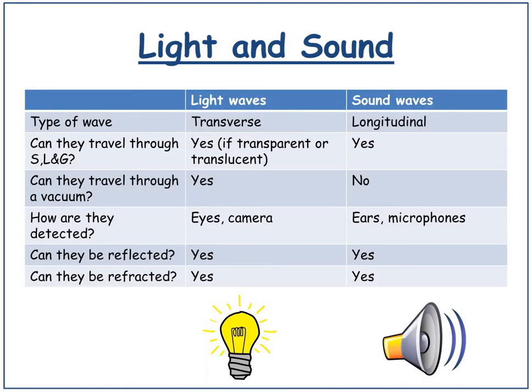Here are a few differences between light and sound. Light waves are transverse, whereas sound waves are longitudinal. Light waves can travel through solids, liquids and gases if they are transparent or translucent, and sound waves can travel through solids, liquids and gases. Light waves can travel through a vacuum, whereas sound waves can't. Light waves are detected by eyes and cameras, whereas sound waves are detected by ears and microphones. Light and sound waves can both be reflected, and both be refracted.